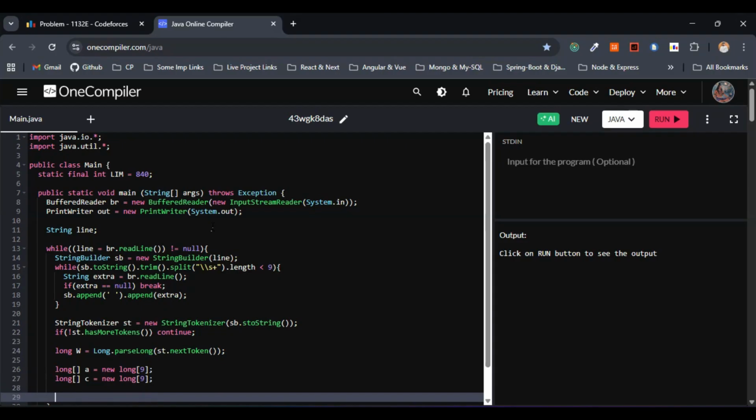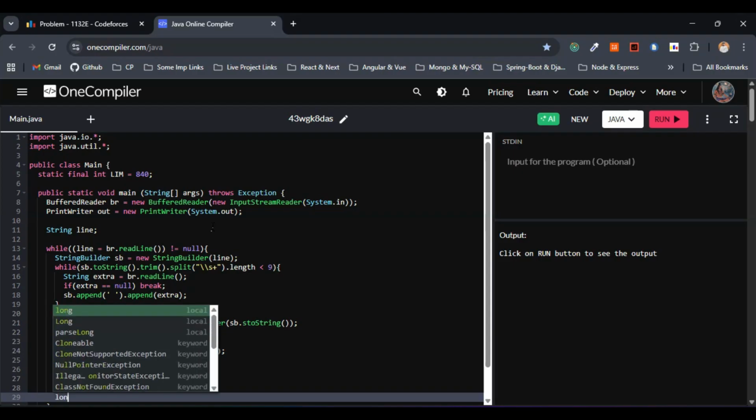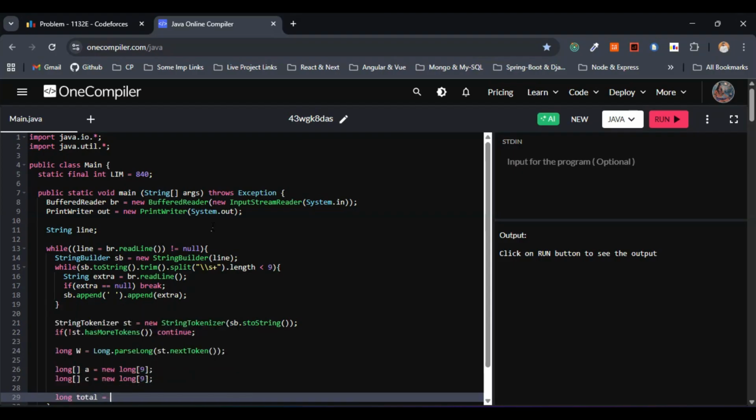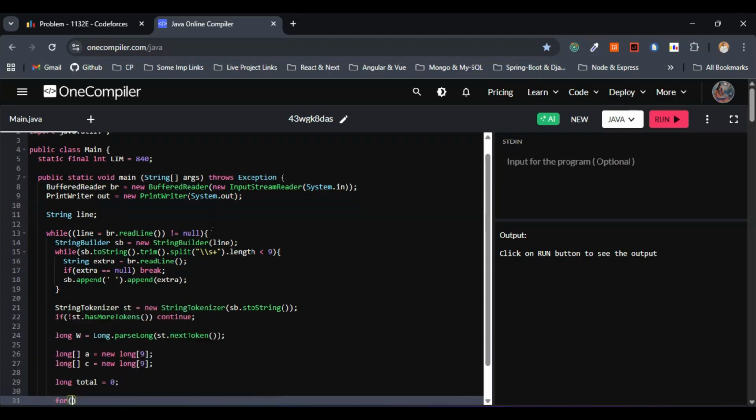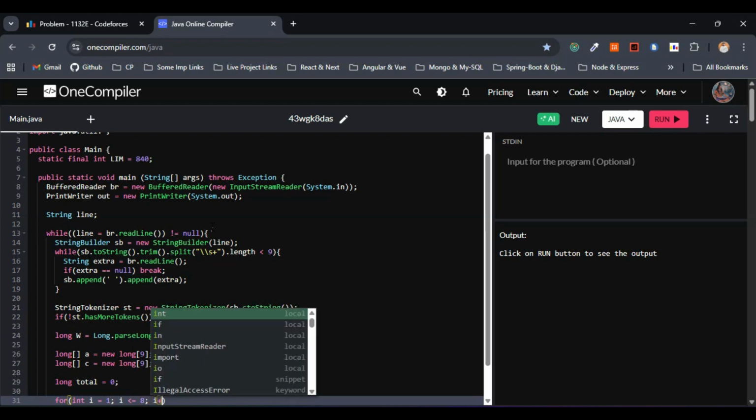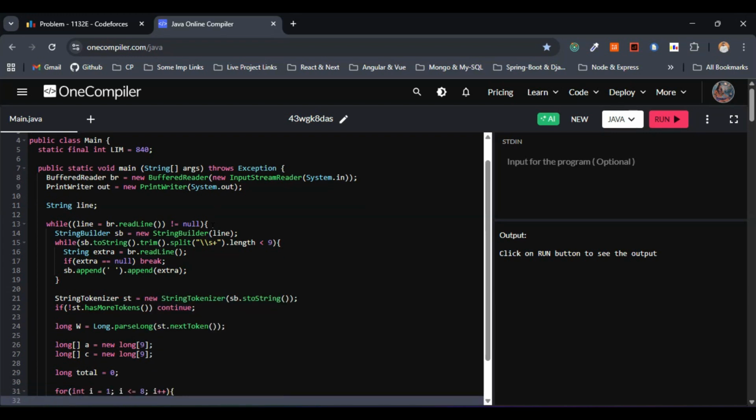But one more thing, let's initialize the total to 0 first, right? So we are going with the total weight of all the items. I'll just go with long total equals 0. This is fine. Let's move on with the iteration part here. So this one will be int i equals 1, i less than or equal to 8, i plus plus. So this is also fine.